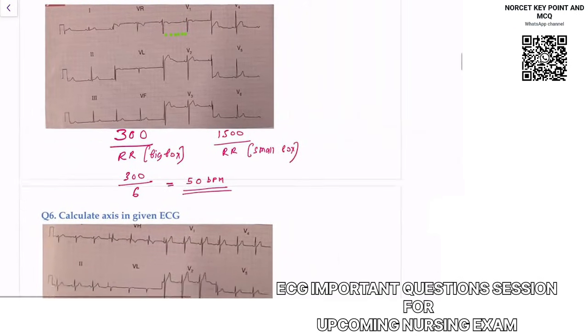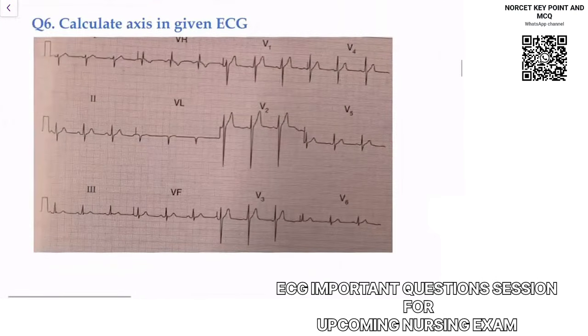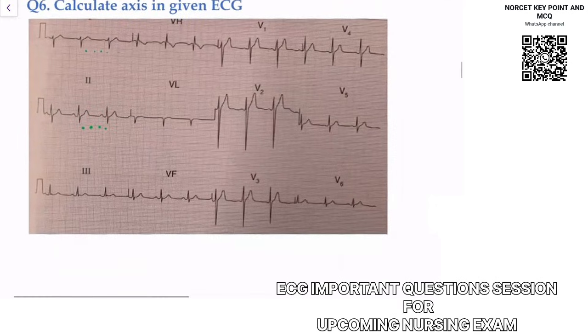Now sometimes they ask a question related to axis. In the axis, you look at 2 leads, basically lead 1 and lead aVF. Let me first show how to calculate the heart rate formula in this ECG. You can see 1, 2, 3, 4. Let me see once again, there are 4. So 300 divided by 4, the heart rate in this ECG will be around 75. Heart rate will be 75.